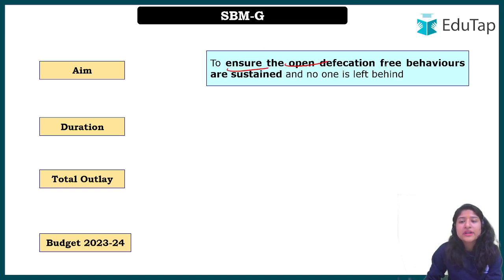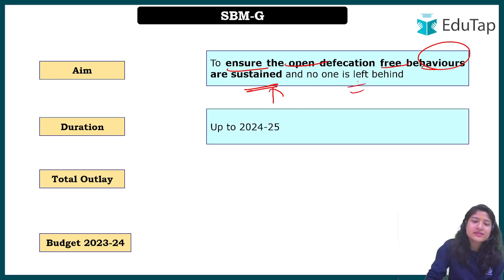Ensure open defecation free behavior and sustain it. So basically we talked about open defecation free initially, but now we are talking about its sustainment also, and no one is left behind. Okay, so everybody is included under this Jan Andolan. The duration has been assigned as 2024-25, and this was launched in the financial year 2020-21, and it is still 24-25.